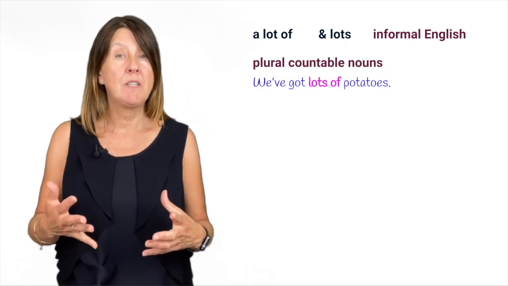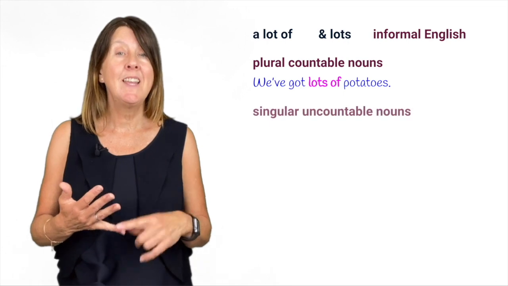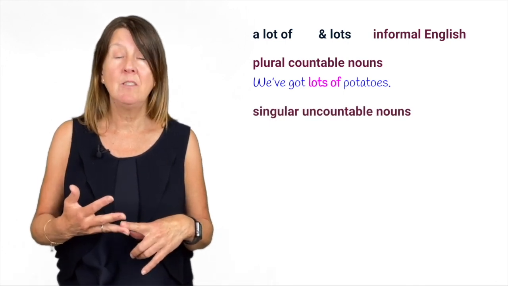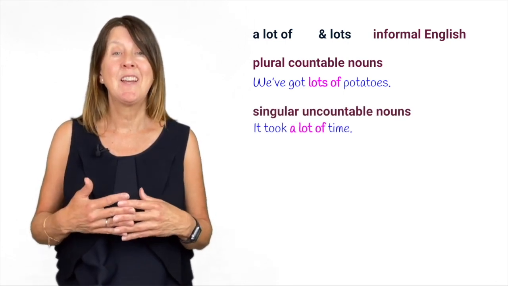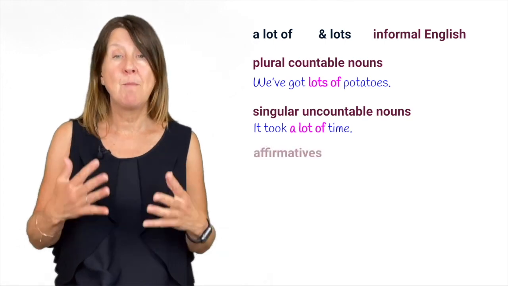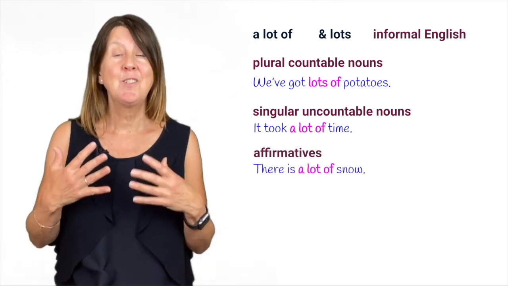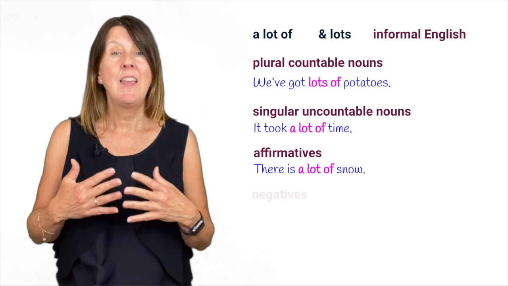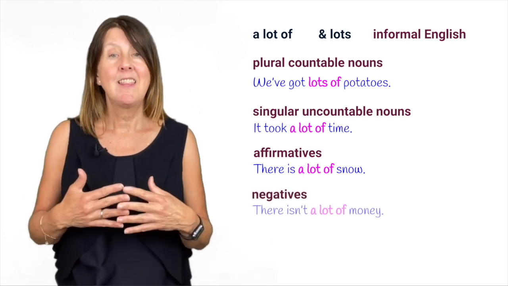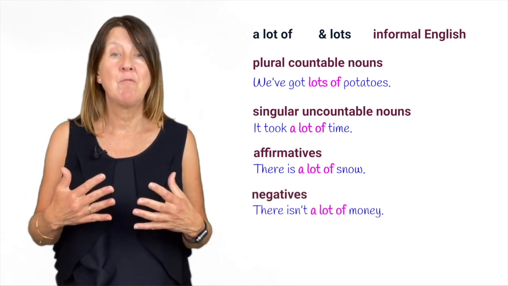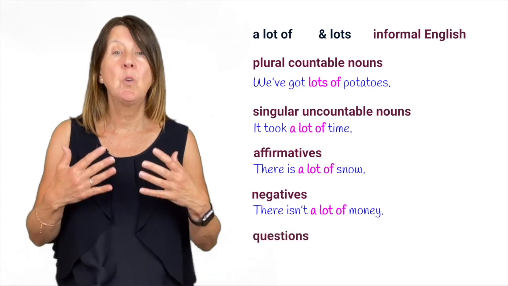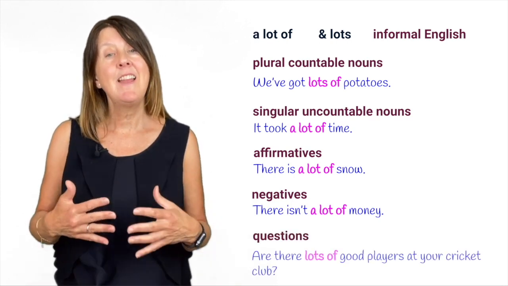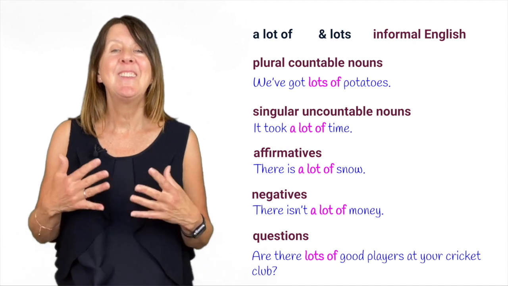We've got lots of potatoes. With singular uncountable nouns, it took a lot of time. For affirmatives, there's a lot of snow. In negatives, there isn't a lot of money. And in questions, are there lots of good players at your cricket club?